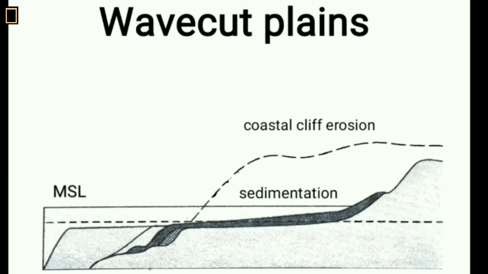Wave-cut plains. The plains which are formed by ocean currents or sea waves along coastal regions are known as wave-cut plains. Sea waves erode natural cliffs and transform them into flat platforms. The western coast of India and the Norway coast are examples of this type of plain.